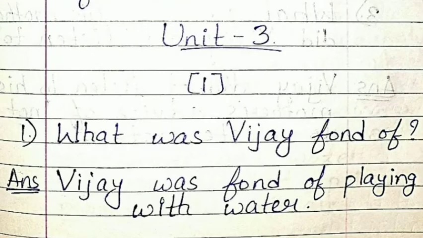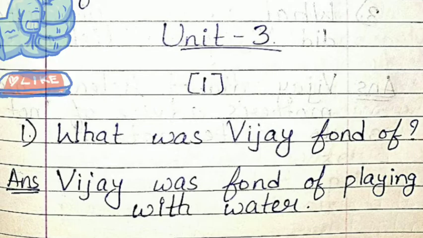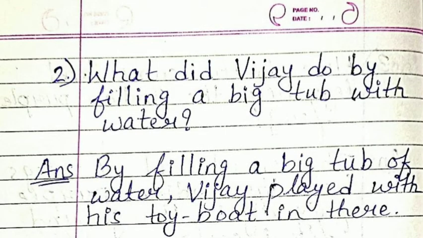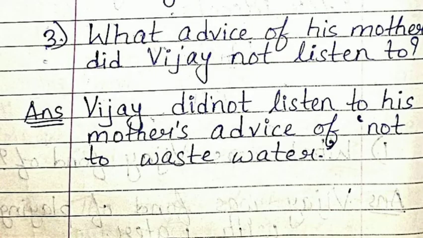Now we will continue with question answers of unit number 3. And the first question of the first paragraph is, what was Vijay fond of? So the answer will be, Vijay was fond of playing with water. Now the second question is, what did Vijay do by filling a big tub with water? So answer is, by filling a big tub of water, Vijay played with his toy boat in there. And the third question is, what advice of his mother did Vijay not listen to? So answer will be, Vijay did not listen to his mother's advice of not to waste water.